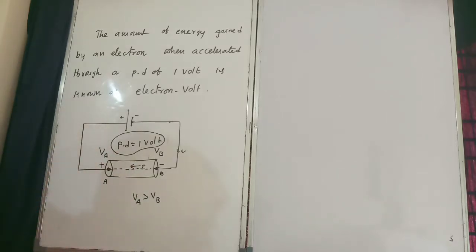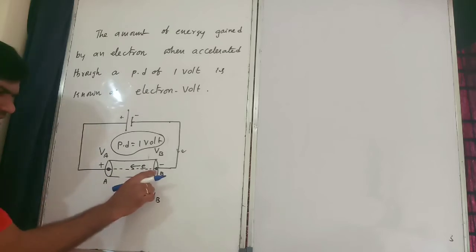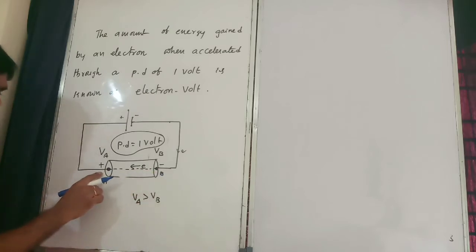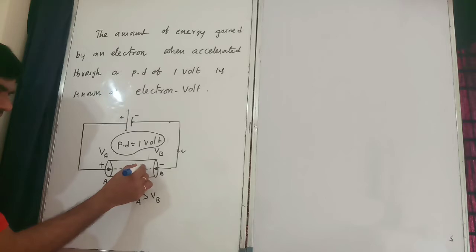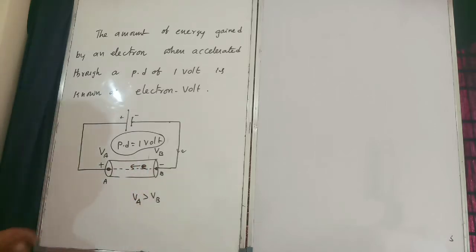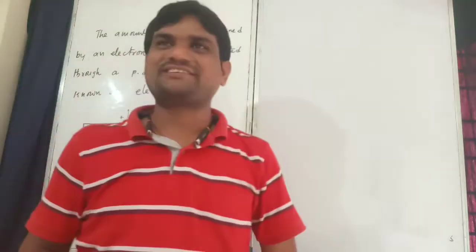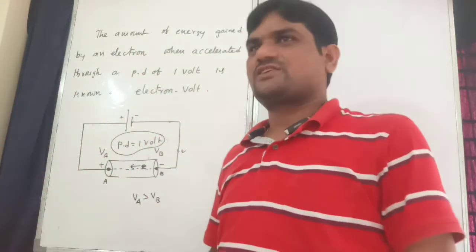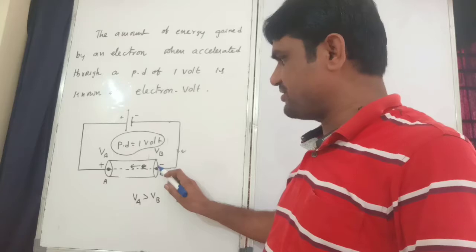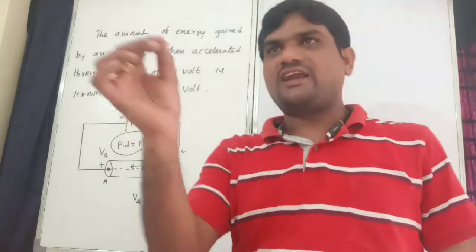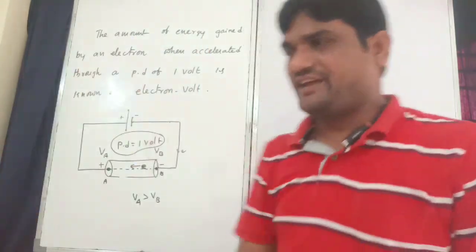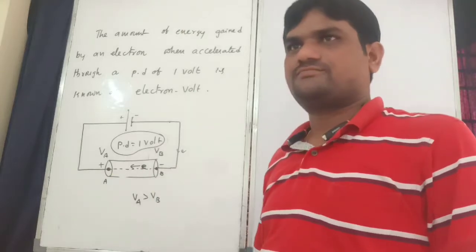Electron is going in this direction. Listen everybody, when it reaches B, a positive terminal will be there. The electron will get acceleration. Yes or no? Yes. Why? Because this is the negative, this is the positive terminal. Electrons are attracted by the positive terminal.